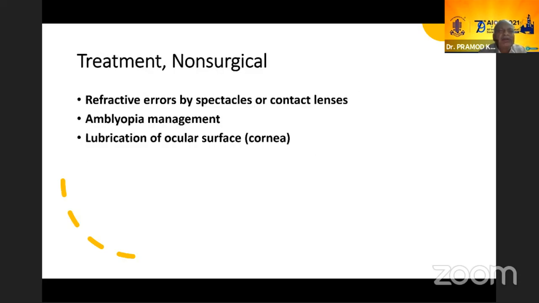Now, treatment is non-surgical, can be refractive error correction by spectacles or by contact lenses. Amblyopia management, as I said, is very important because quite often they have cylindrical errors and there is no binocular cooperation by and large, so they will have amblyopia. And lubrication of ocular surface is very, very important.